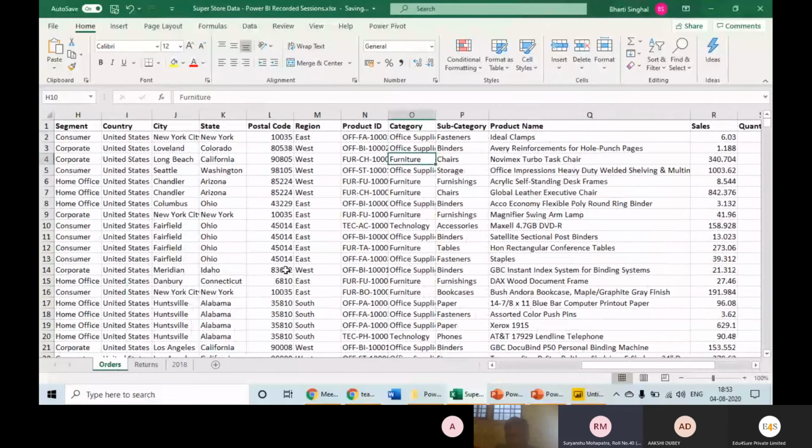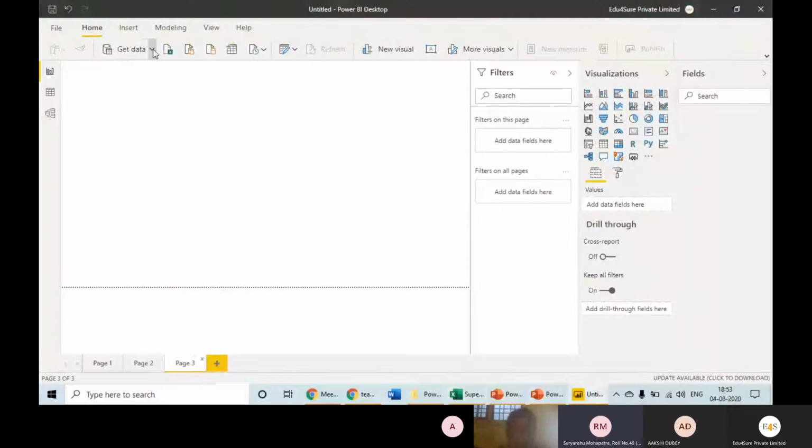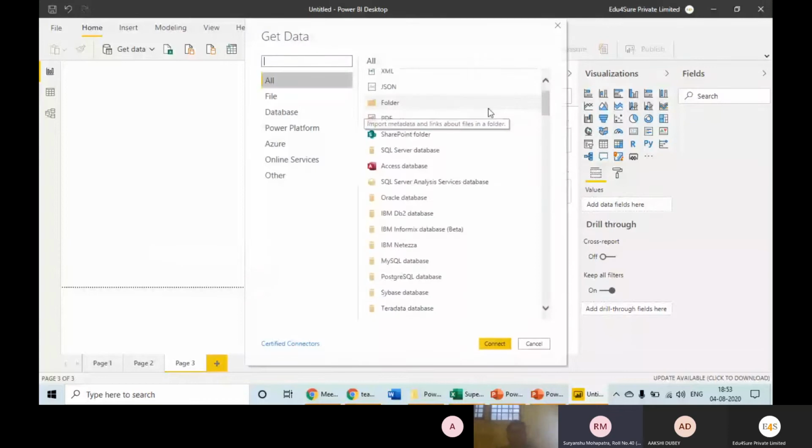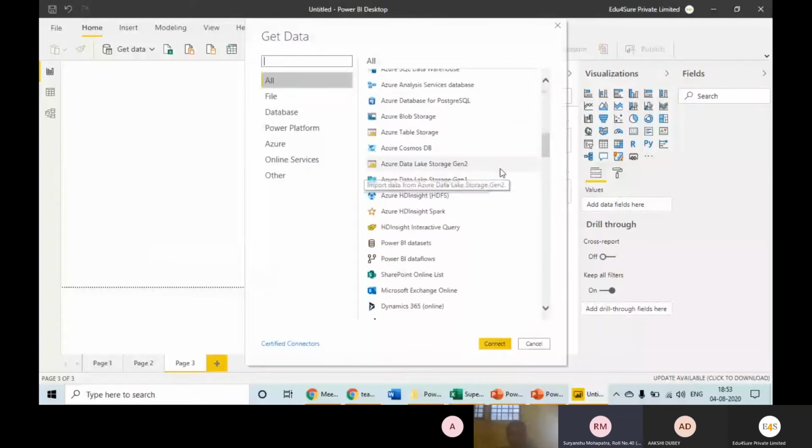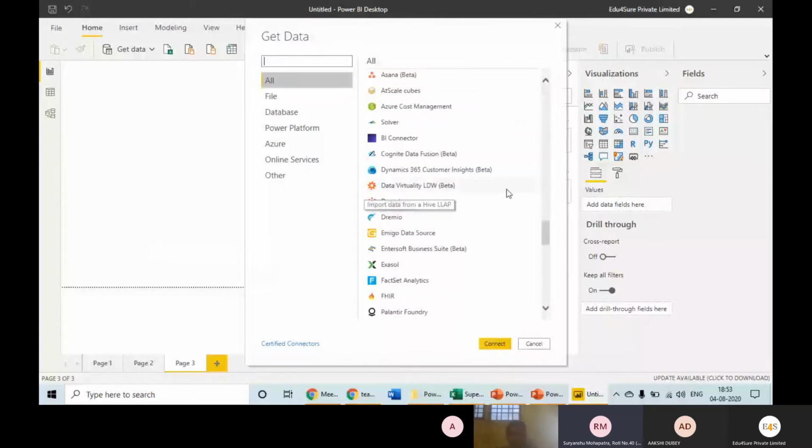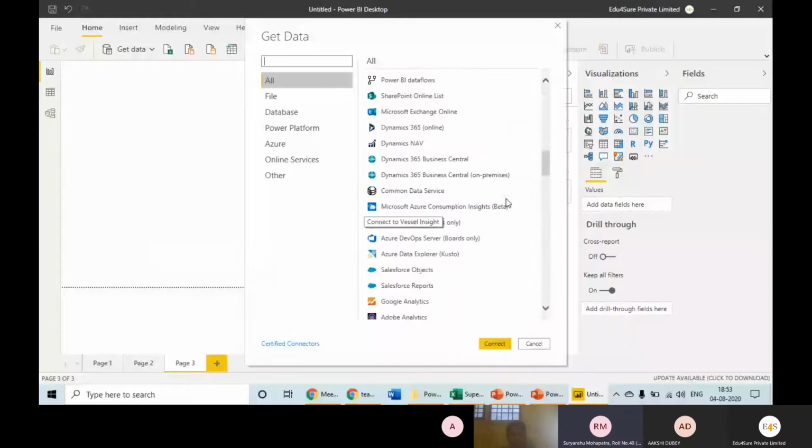So we have this data, and in case we want to analyze this data, we will see how to analyze it in Power BI. When we click on get data at the top, it is giving me a long list. Basically, these are the sources from where the data can be imported in Power BI, and it's huge, right? So we will take Excel.